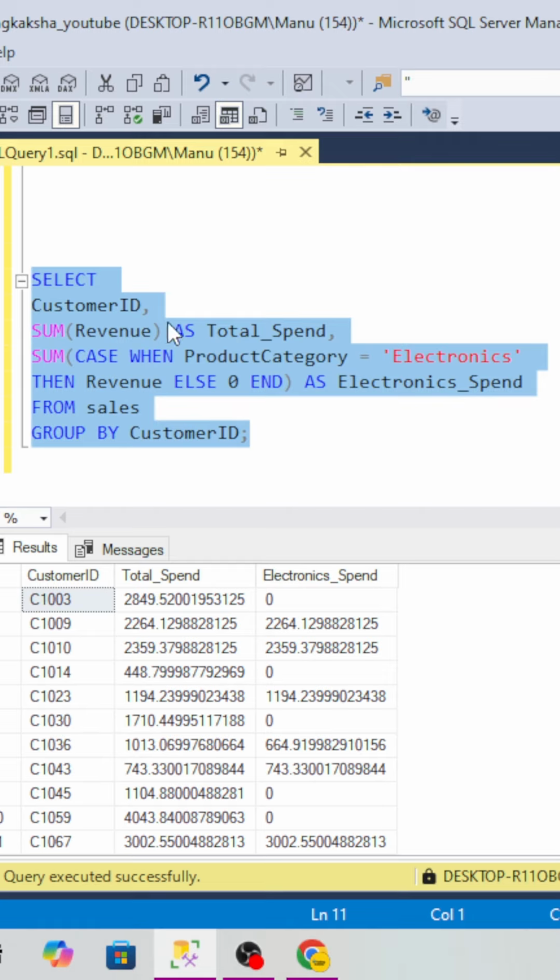So through the group by, we are getting the total spend of the customer, and through the case statement we are getting the electronics spend. If you look over here, customer 103 does not have any purchase in the electronics category, so he does not have any electronics spend, but other customers have that spend.